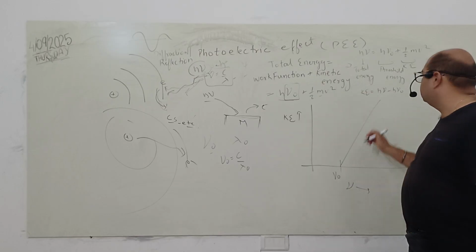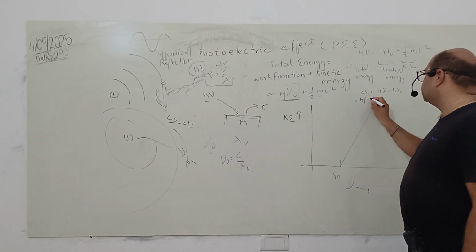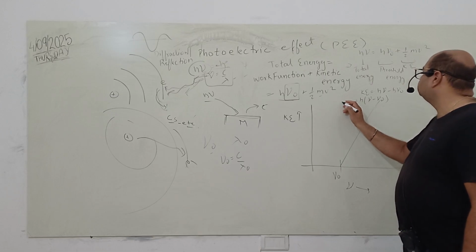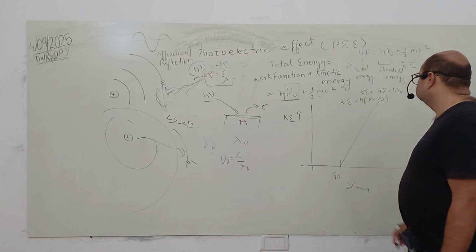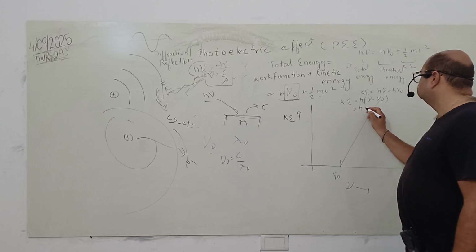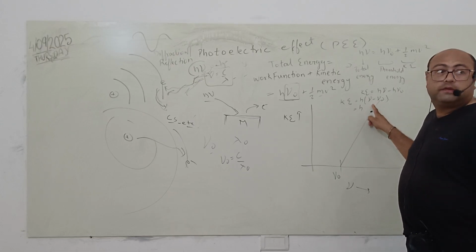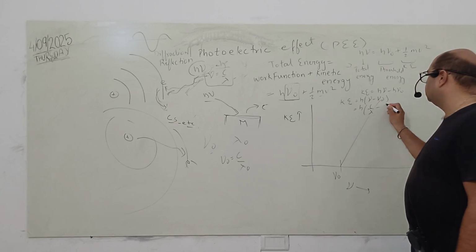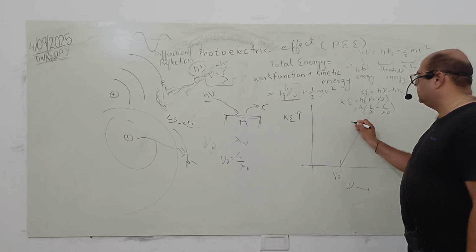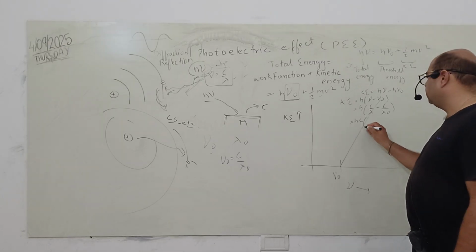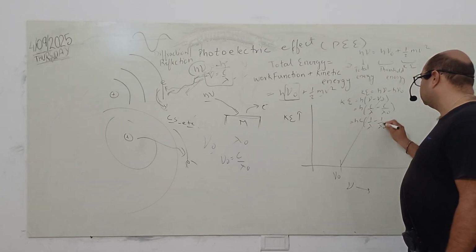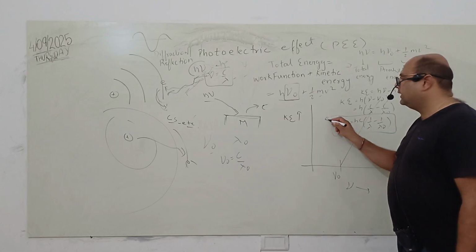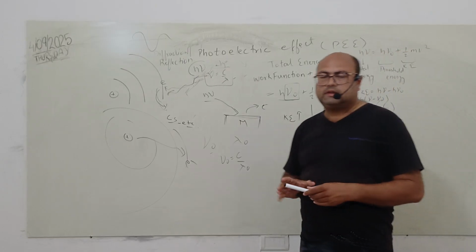We can also write c by lambda for this and c by lambda0 for this, and again take hc common. So we derive the last form of Einstein's equation.